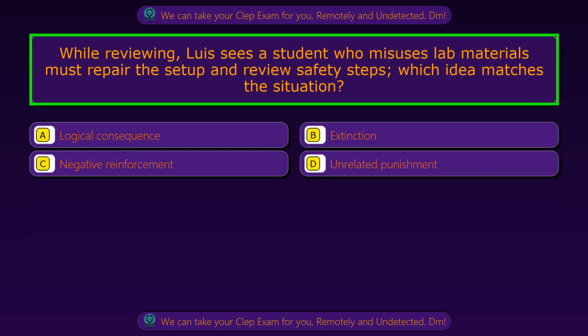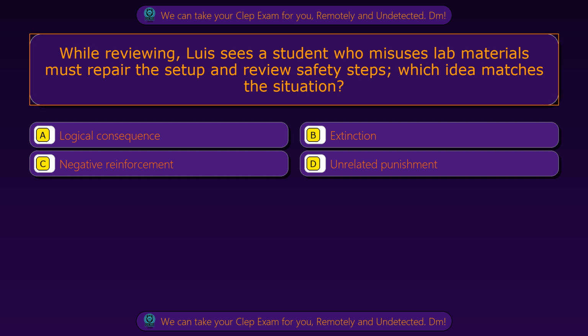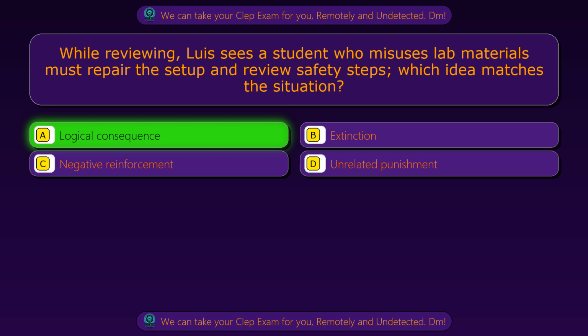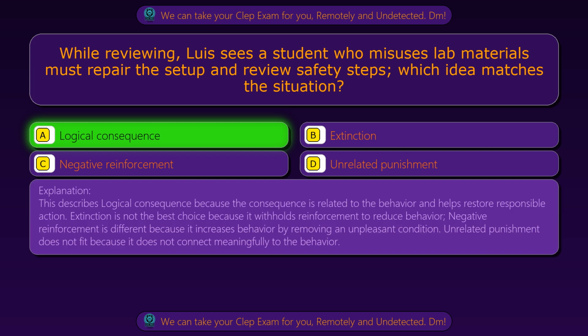Question 73. While reviewing, Luis sees a student who misuses lab materials must repair the setup and review safety steps. Which idea matches the situation? Option A. Logical consequence. Option B. Extinction. Option C. Negative reinforcement. Option D. Unrelated punishment. The correct answer is option A. Logical consequence. This describes logical consequence because the consequence is related to the behavior and helps restore responsible action.